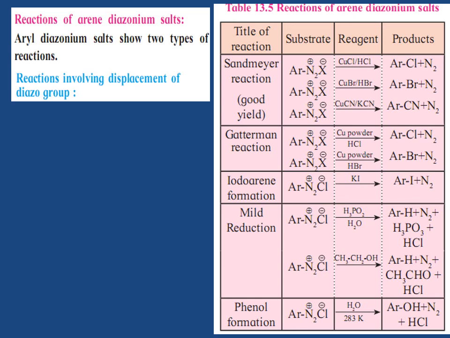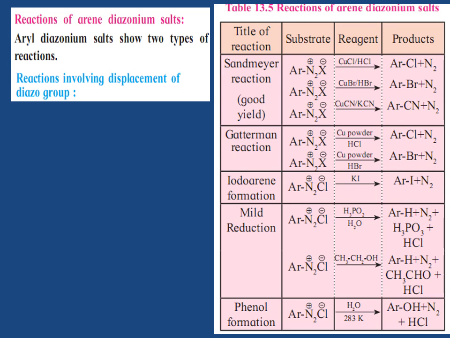Thus, first reaction, Sandmeyer's reaction, that is ArN2X in presence of CuCl and HCl gives ArCl plus N2. Gattermann's reaction, that is ArN2X with copper powder and HCl, gives ArCl plus N2. Iodo aryl formation, ArN2Cl in presence of KI gives ArI plus N2.